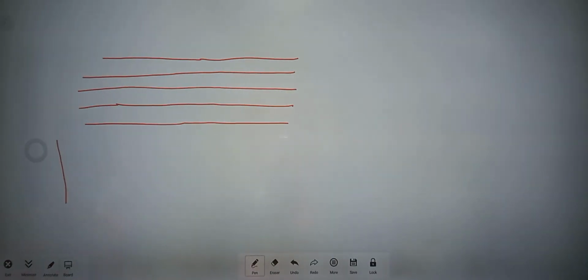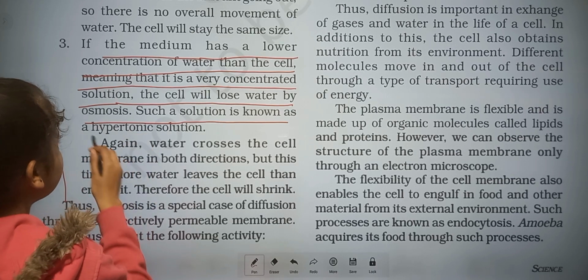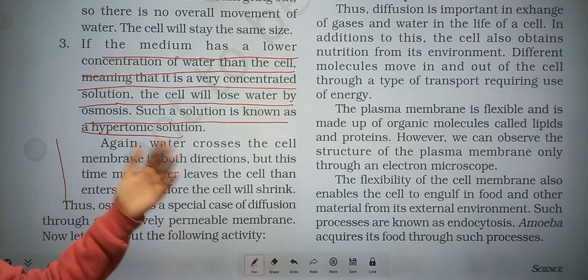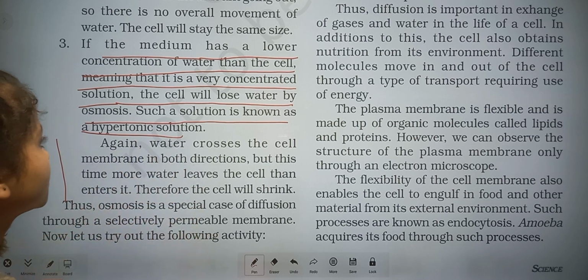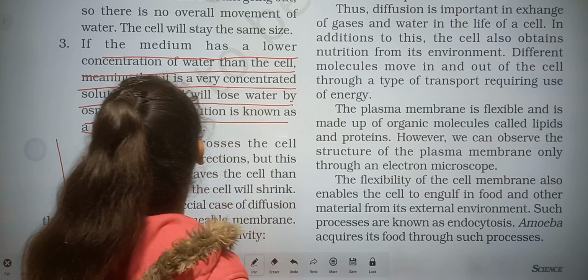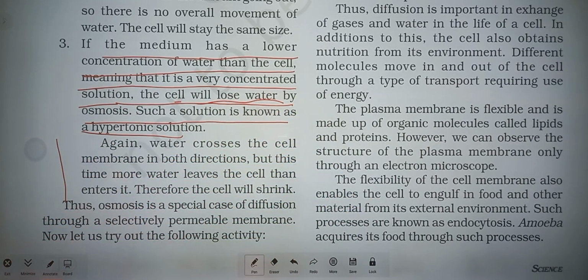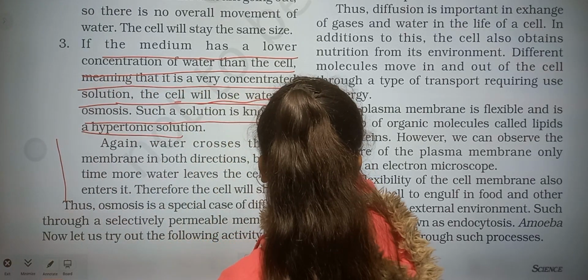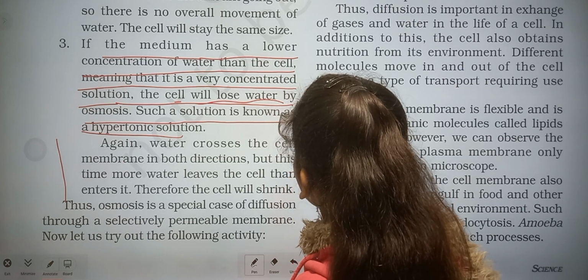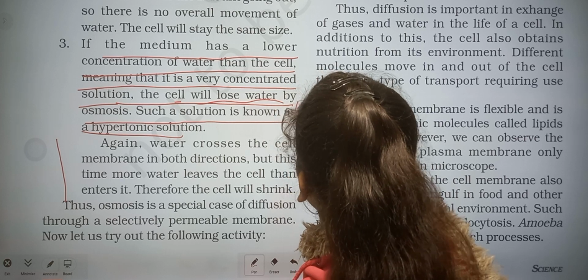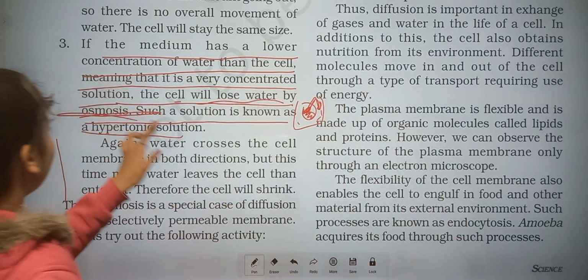But if, so here we see such a solution is known as a hypertonic solution. It means if the medium has a lower concentration and inside the cell there is a higher concentration, the cell will lose water, because inside the cell there is a higher concentration and outside is a low concentration. So from high to low, water moves, with the process of osmosis.